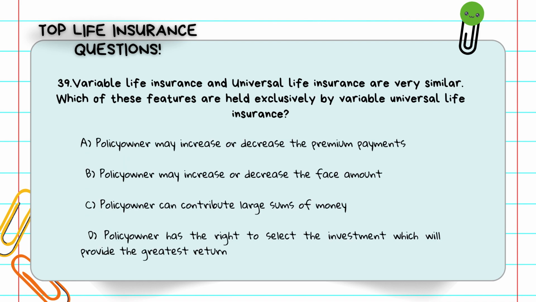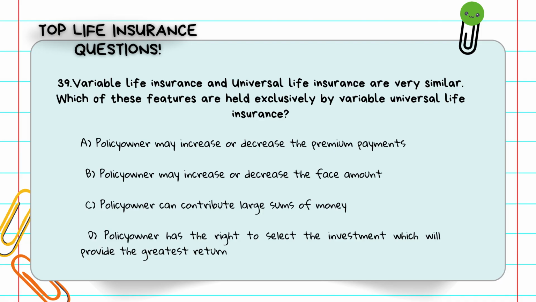Question number 39. Variable life insurance and universal life insurance are very similar. Which of these features are held exclusively by variable universal life insurance? A, policy owner may increase or decrease the premium payments. B, policy owner may increase or decrease the face amount.